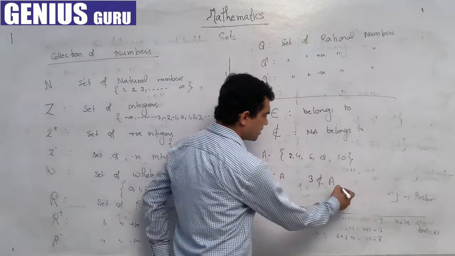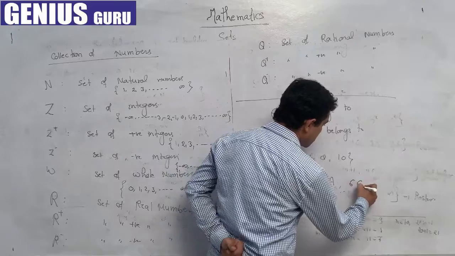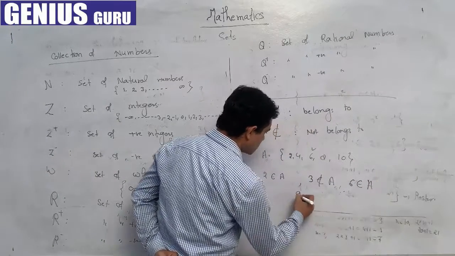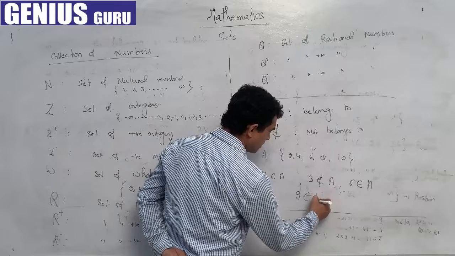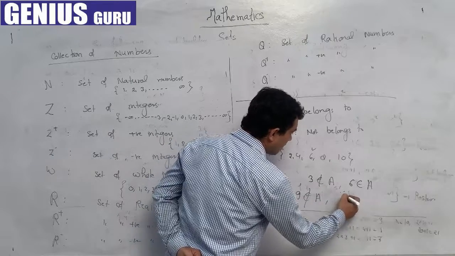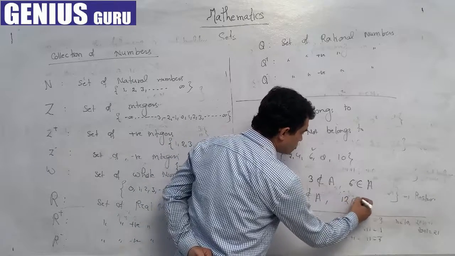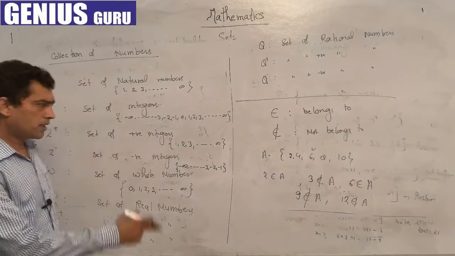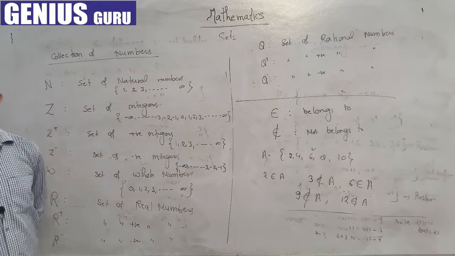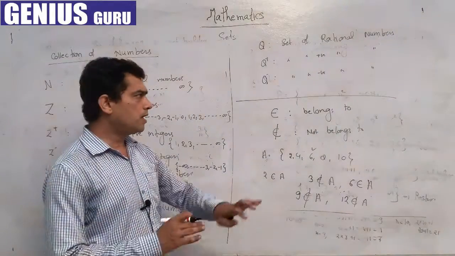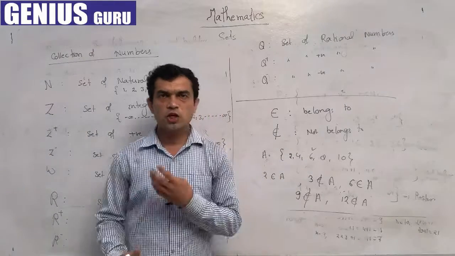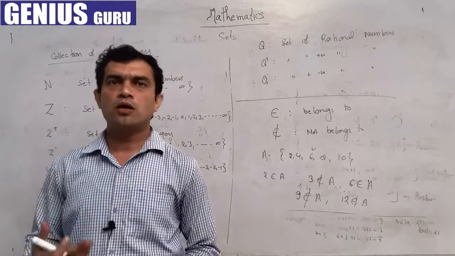One more example: 6 belongs to A, 9 does not belong to A, and 12 also does not belong to A, as it's an even number only till 10. So if an object or element is in the set, we use belongs to. If not in the set, then we use not belongs to.